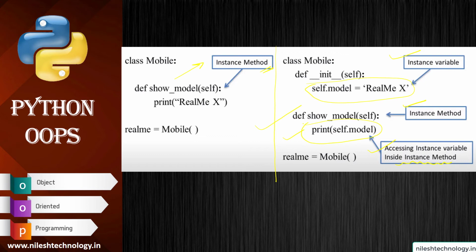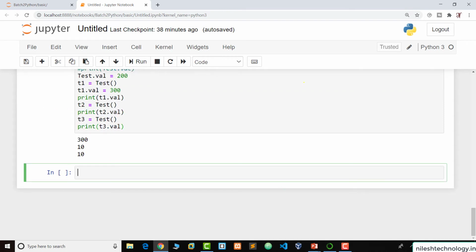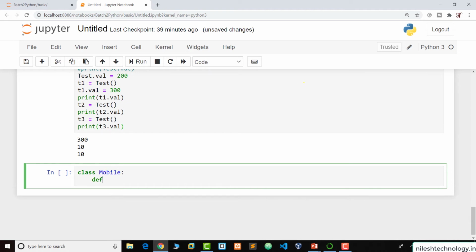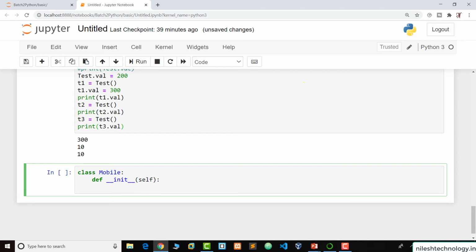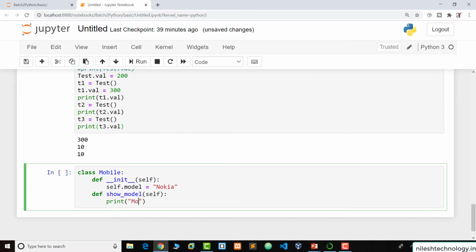So go to the Jupyter. For example, class Mobile, we define one constructor __init__, and here we set model equal to Nokia, and we define one more function here, show_model, which prints the model is equal to self.model.